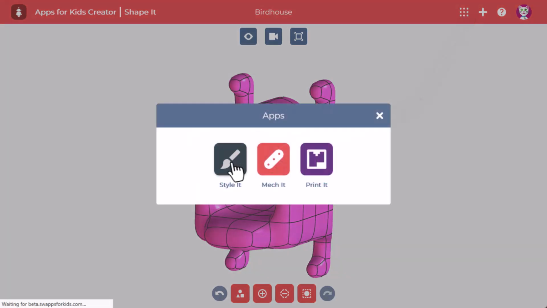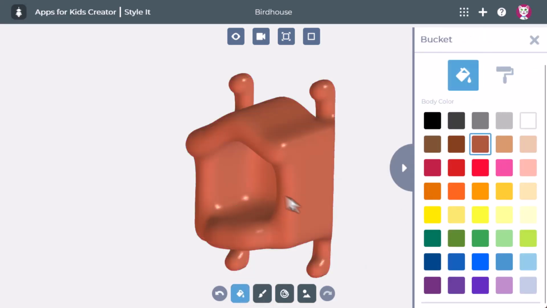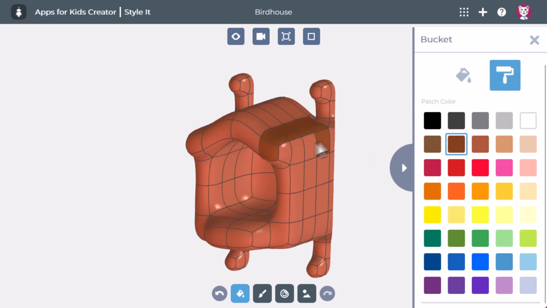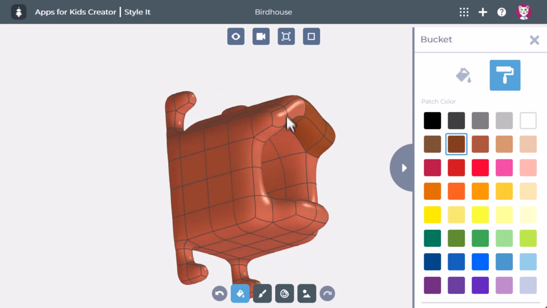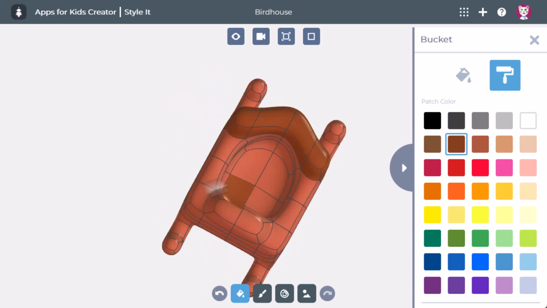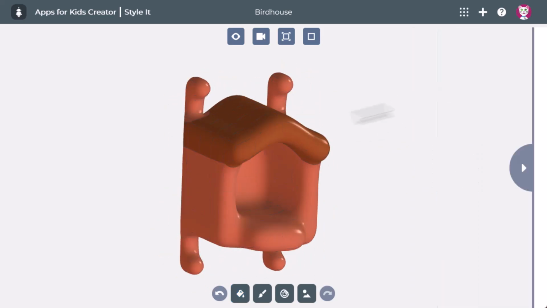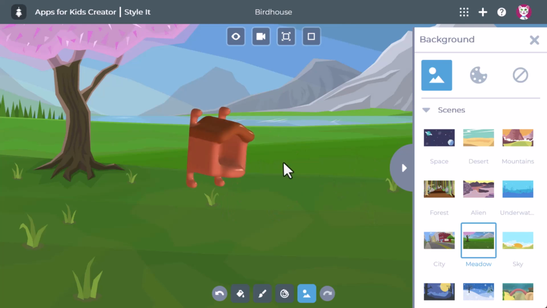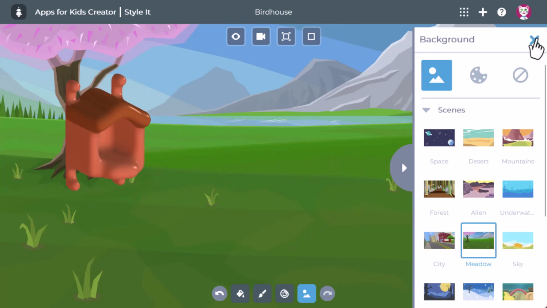Time to switch over to style it. Let's go for a classic look with a warm wood color and maybe a darker chocolate brown for the roof. Look at that! Let's pop our house into the meadow scene to see how it looks in a real garden. It looks like it belongs there, doesn't it?